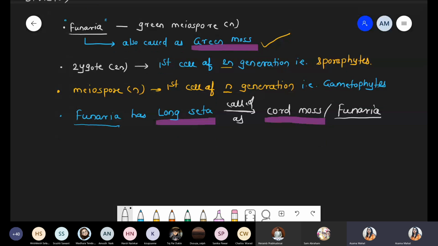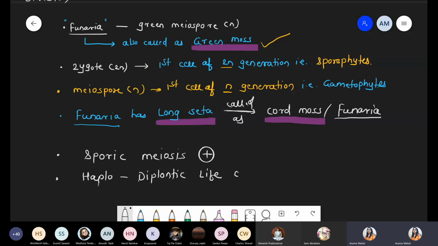So just we discussed Funaria. Basically, these show meiosis, and which type of meiosis? Sporic meiosis. Yes, meiosis is present, and that meiosis is simply called sporic meiosis. Last point with respect to the life cycle, again we write here, these show a haplodiplontic life cycle. Why do we write haploid first? Because haploid is the dominant stage. Chalo. Now, next part we are taking some detailed information about the protonema, quite detailed.